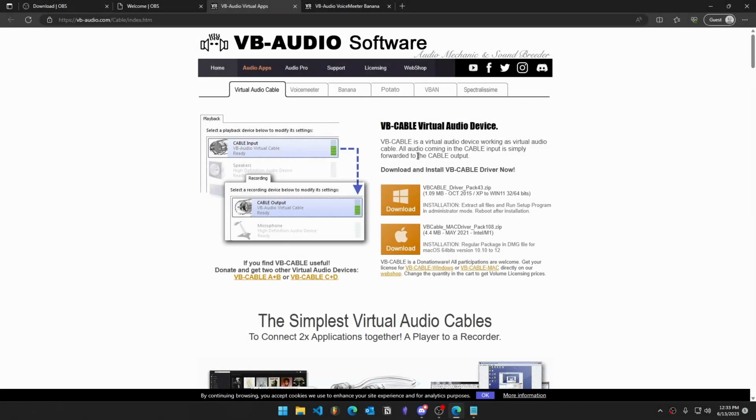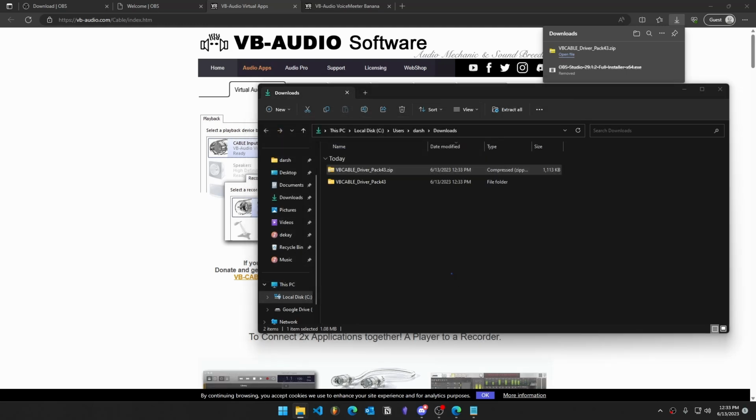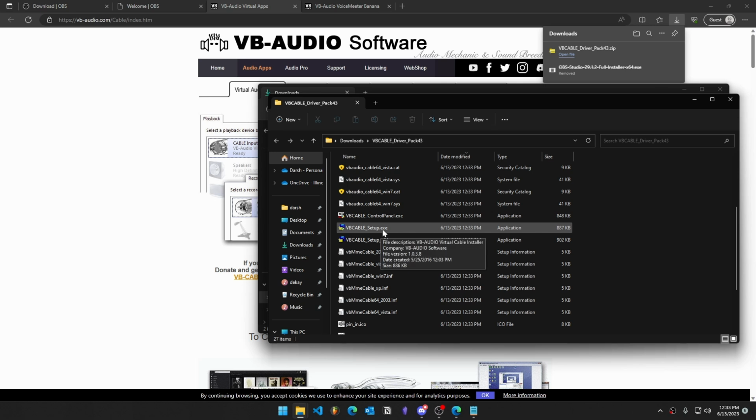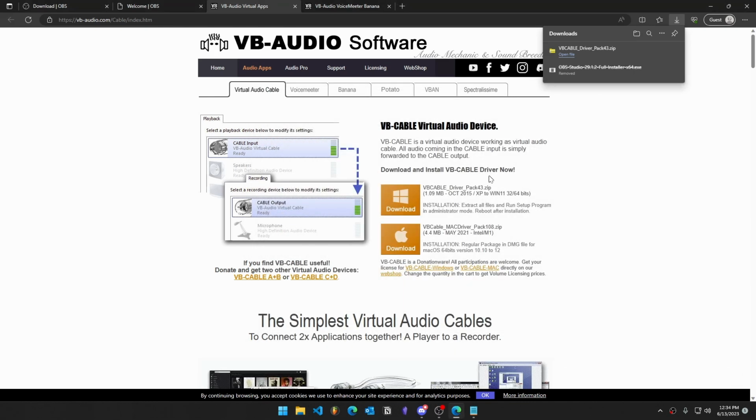To download virtual audio cable, visit the download page, click on the Windows download zip, extract the files, and run vbcablesetup.exe for a 32-bit machine, or vbcablesetup x64.exe if you have a 64-bit machine. Once you're done, restart your computer when instructed to do so.